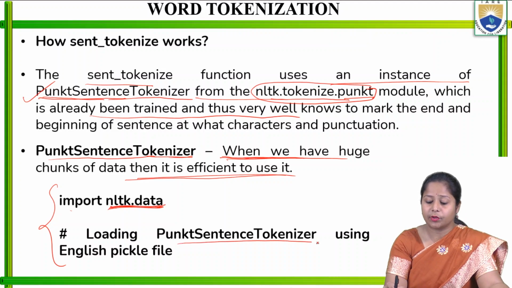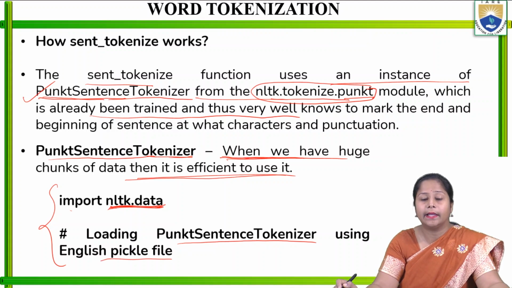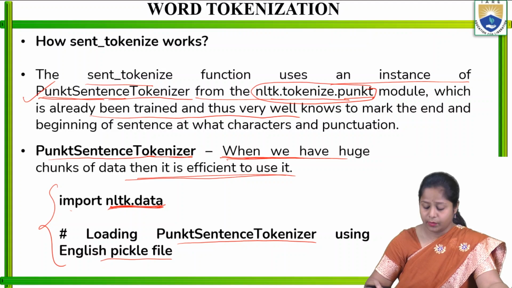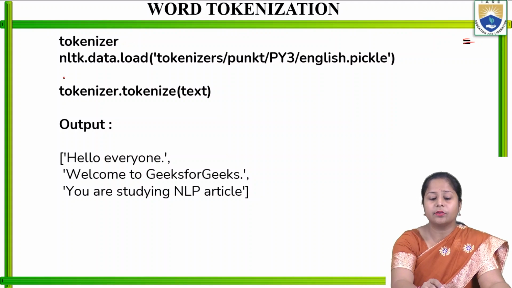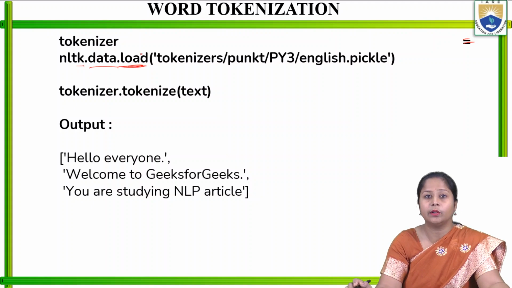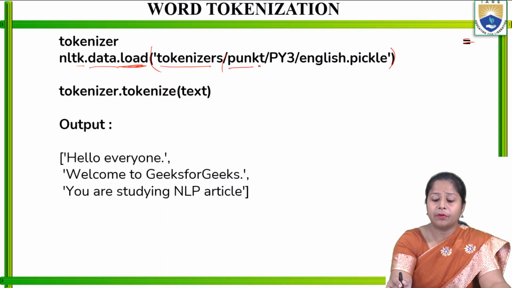Loading the PunktSentenceTokenizer using the English pickle file. In the next line, I am going to load the English pickle file. How to do that? Just see here. tokenizer is equal to nltk.data.load, and with the dot load it is going to load that particular file from the dataset. Now in the function, in single quotes, I am going to write tokenizers/punkt/PY3/english.pickle.